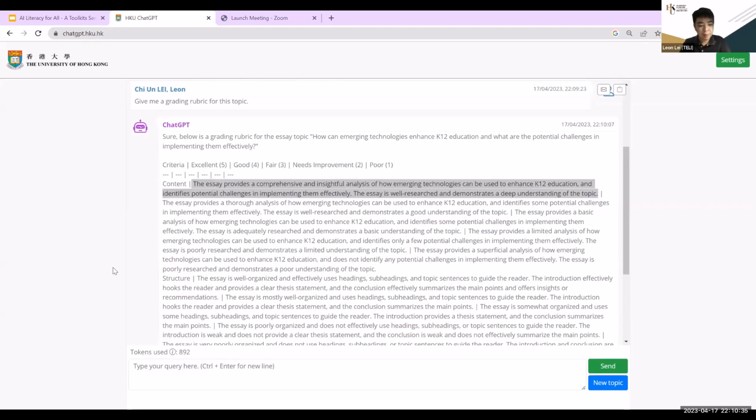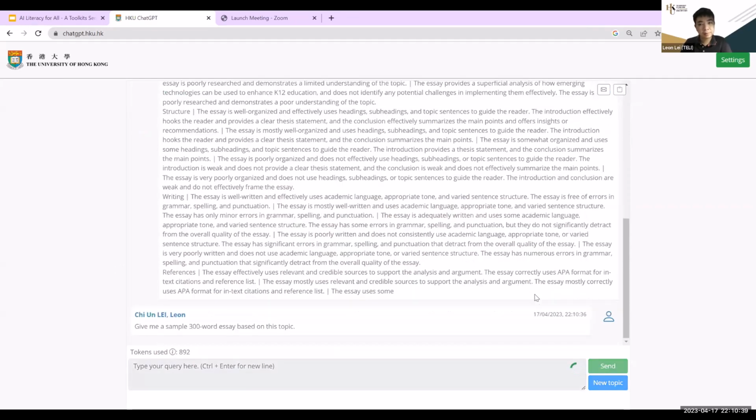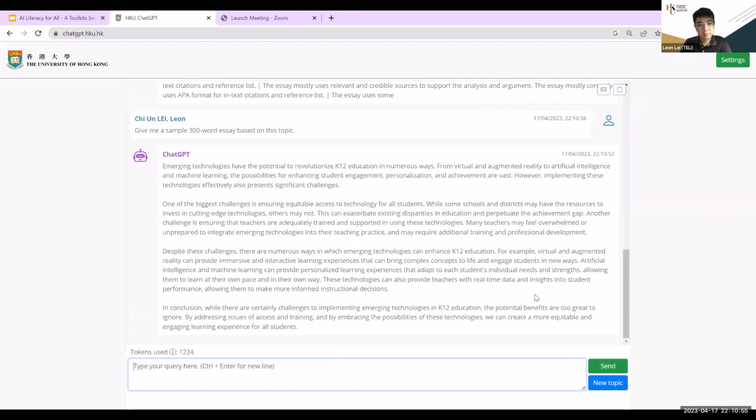Okay, and then another one is writing a sample essay. So 300 words. Here it shows the question, and here it shows the answers, the first challenge, and then some other challenges. In conclusion, it looks like something that would be a B or B minus. And then you can get it directly.